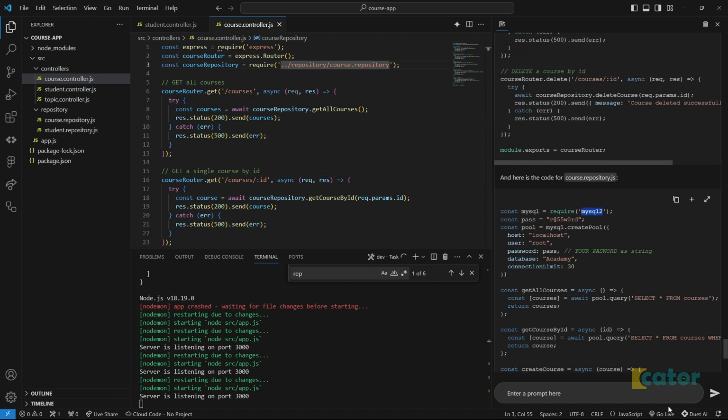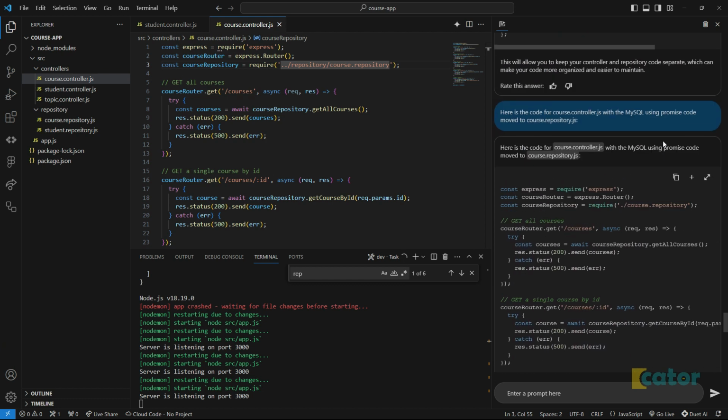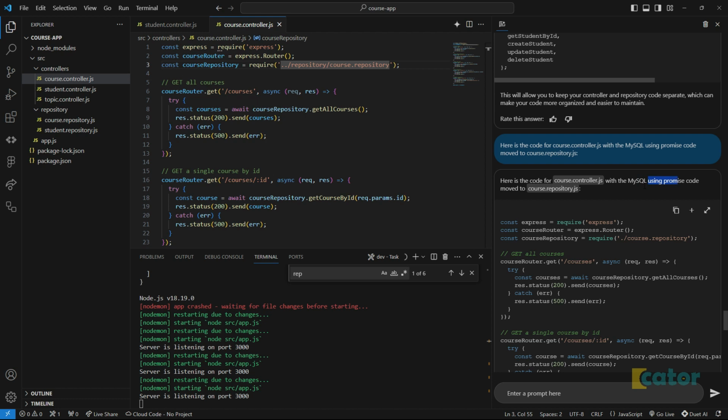And as well, for this one, I made it even much easier to say, hey, please use promise code. Unless otherwise I had to say, with MySQL, move to course that.